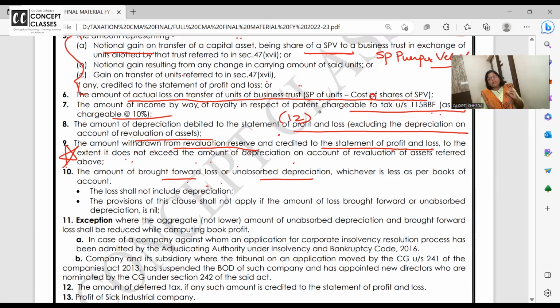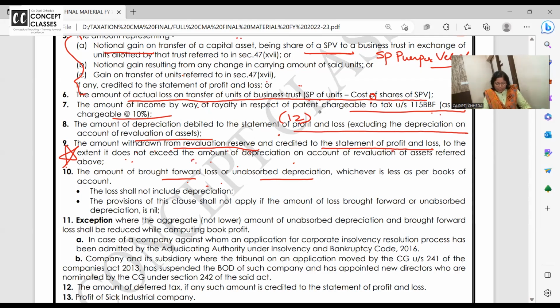So, for the sake of bringing you back into the study mode, I have recorded all the gist revision lectures of inter portion: clubbing, set off, business head, salary, capital gain. So make sure you watch the revision videos minimum 2 times. Just look at this January exam paper, the last exam paper from Inter. So many questions they are asking, especially MCQs. House property, salary, capital gain.